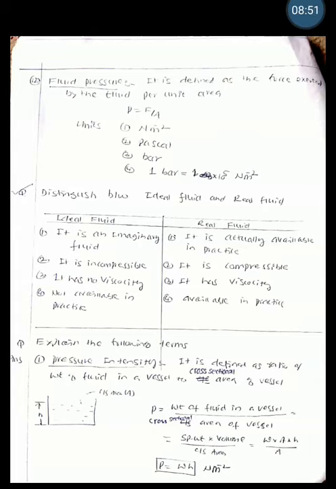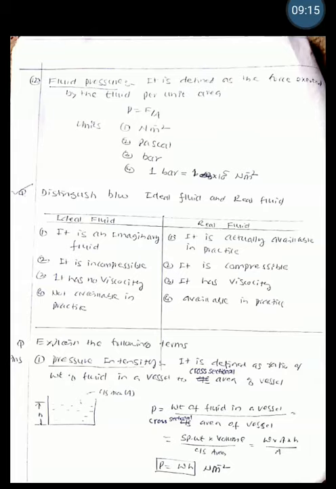Along with that, you will also be asked some important terms, and the two important terms are pressure intensity and pressure head. These are commonly used words in this chapter. One is pressure intensity. How do you define pressure intensity? It is defined as the ratio of weight of the fluid in a vessel to cross-sectional area of the vessel.